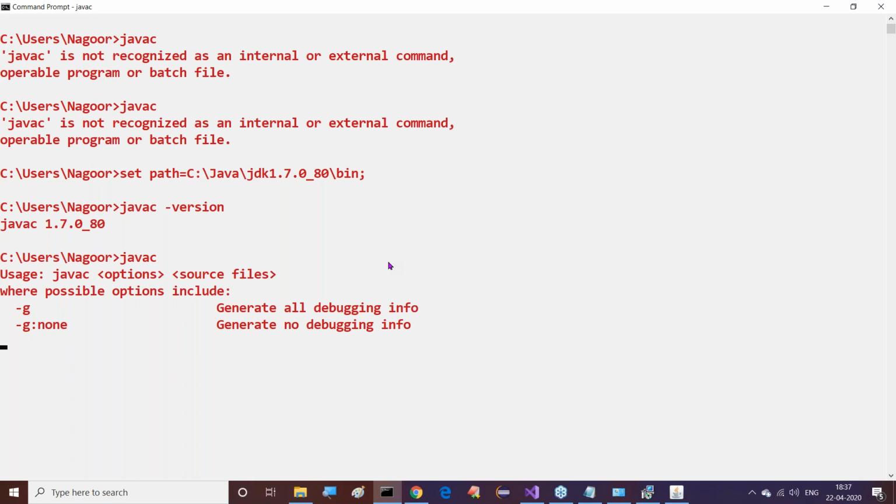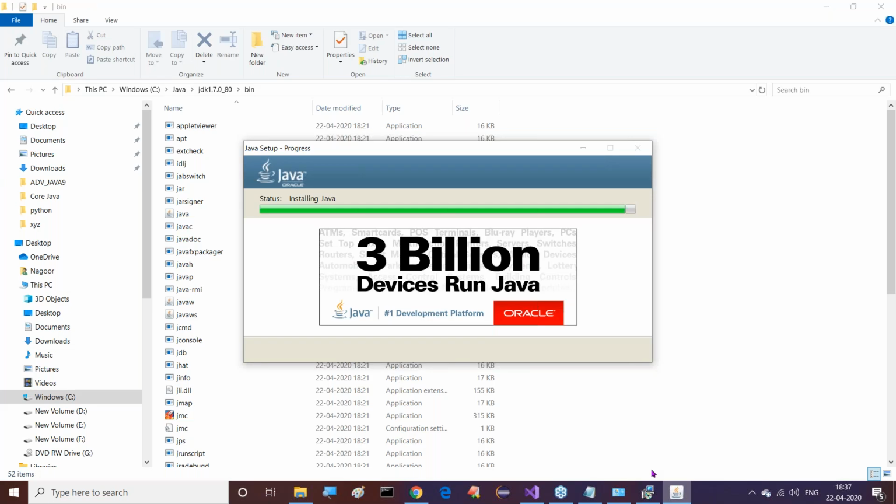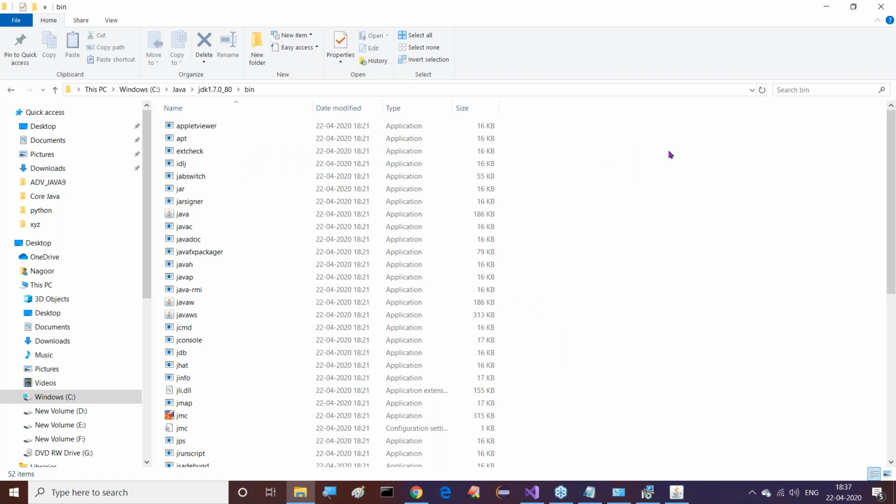I will discuss this classpath later, but understand this path now. Observe this clearly. Again, I'm going to close this, and close this again, and close this. And again I want to open a new command prompt. When I open this new command prompt, what happens? I want to provide javac -version.